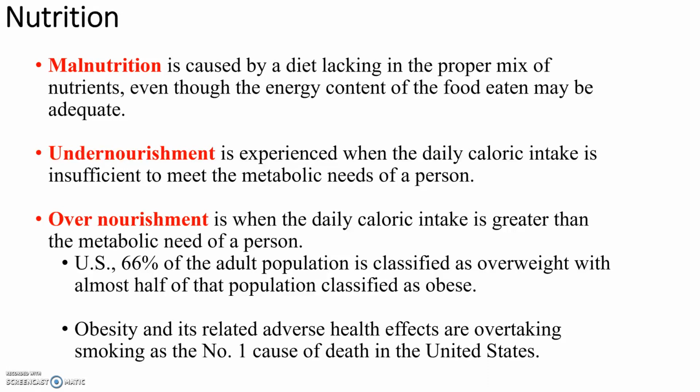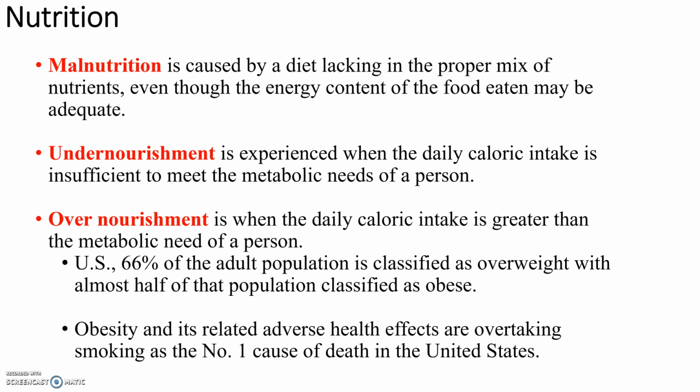So someone who is undernourished is not getting enough calories, therefore their body doesn't have the energy to function to maintain the metabolic needs of that person. Someone who is overnourished, that means that their calorie intake is much greater than our metabolic needs. So when we are overnourished, those extra calories are stored in our body as fat.